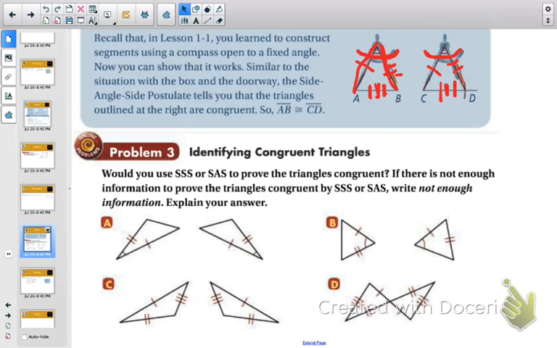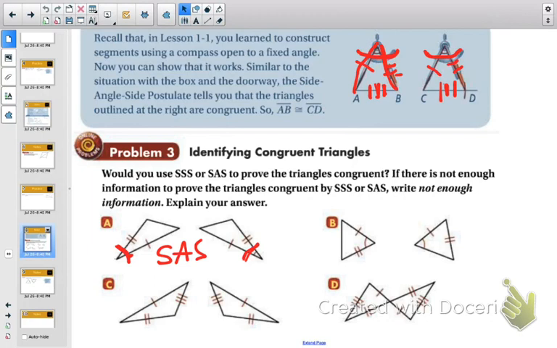So on the next problem 3, would you use side, side, side or side angle side to prove the triangles are congruent? If there's not enough information, write not enough information. Okay, so A, we have two sides and an angle, and you just need to make sure that that angle is in between, or it's included between the two sides. So it is on here, okay, it's between the 1 and the 2. This one's also between the 1 and the 2, so you can use side, angle, side.